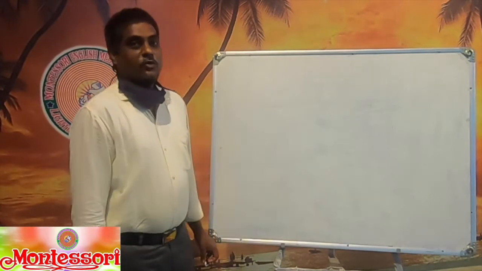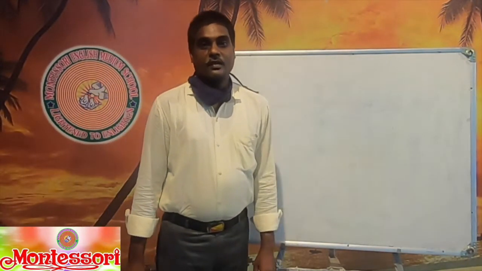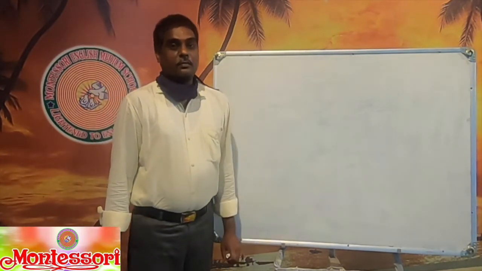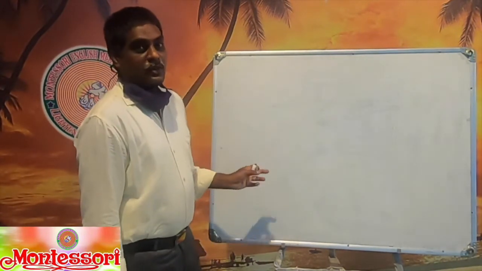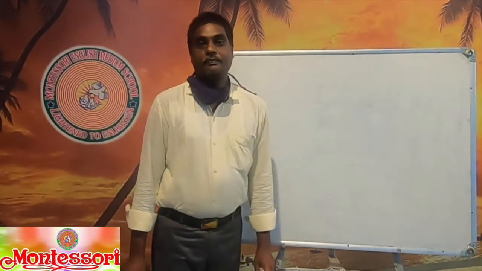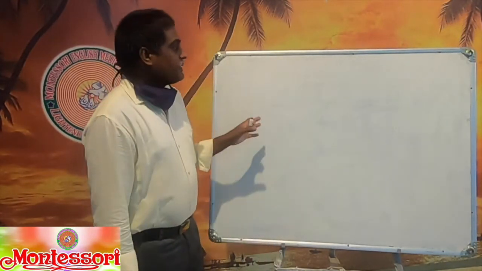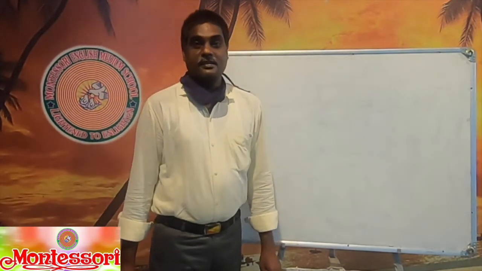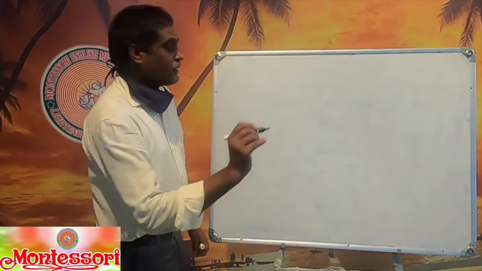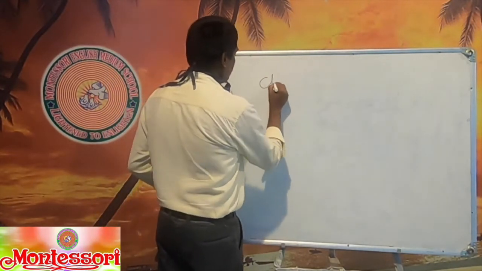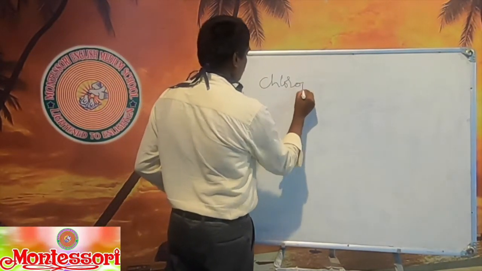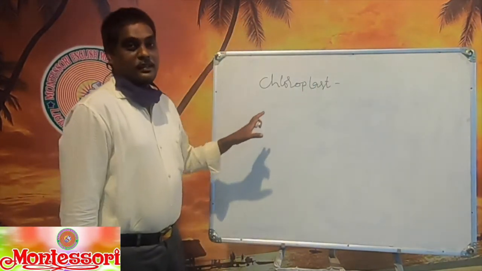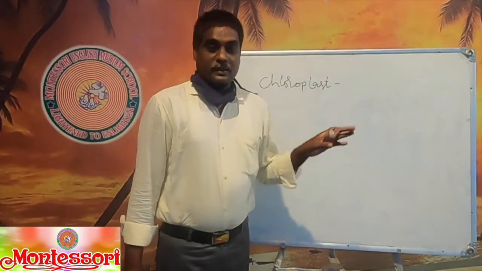Hello, welcome to our 10th video. In the previous video, we learned about where photosynthesis takes place. Photosynthesis takes place in the organelles of the cells, which are nothing but chloroplasts. So the organelles are called chloroplasts.